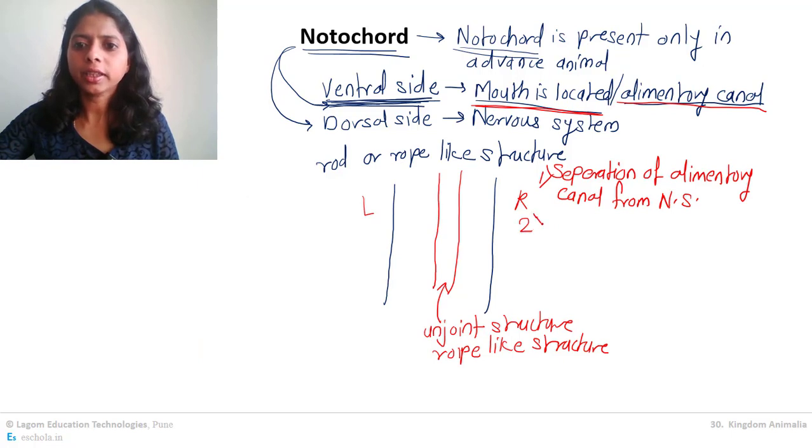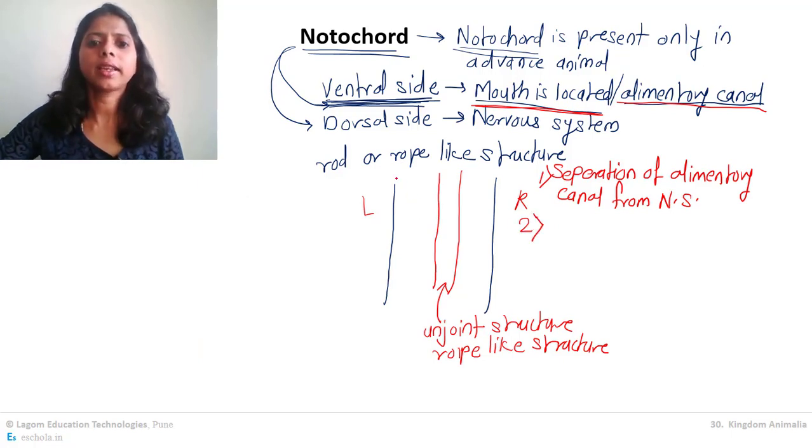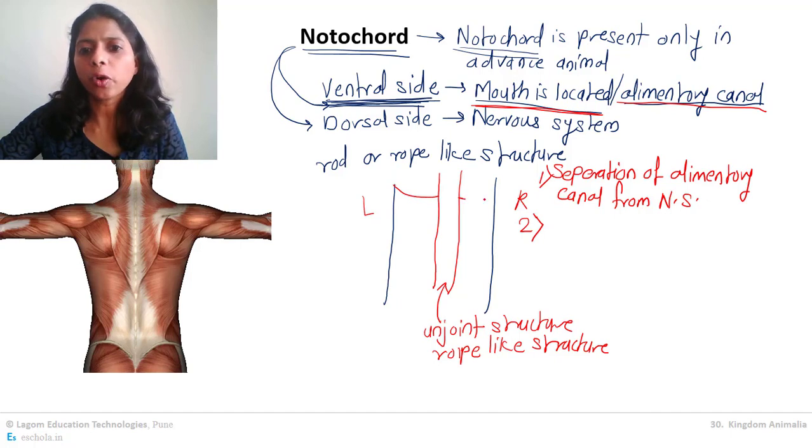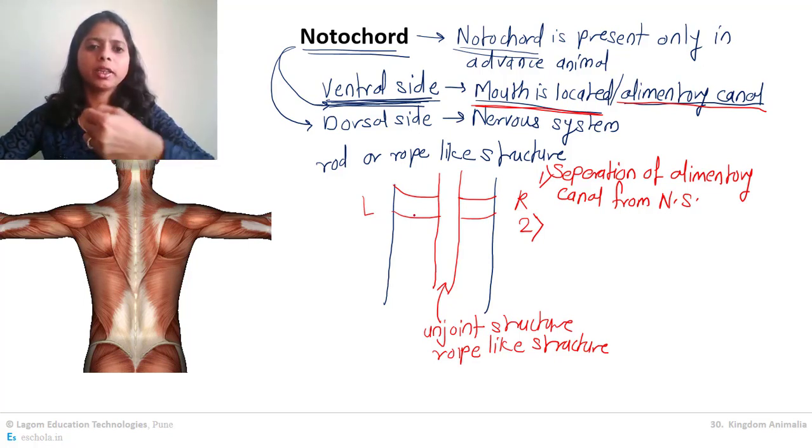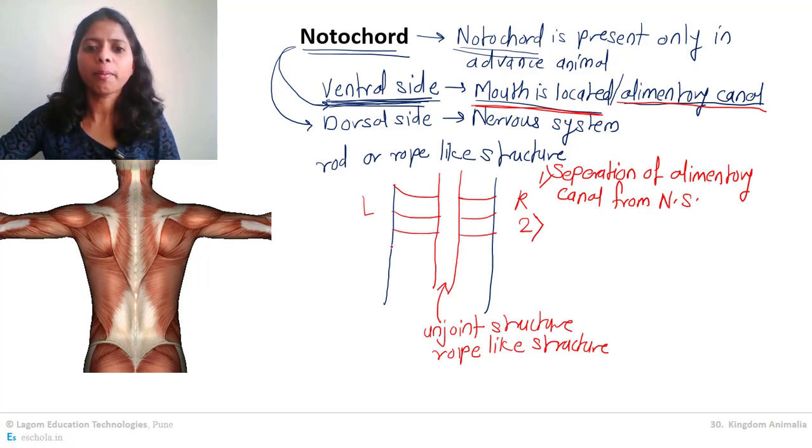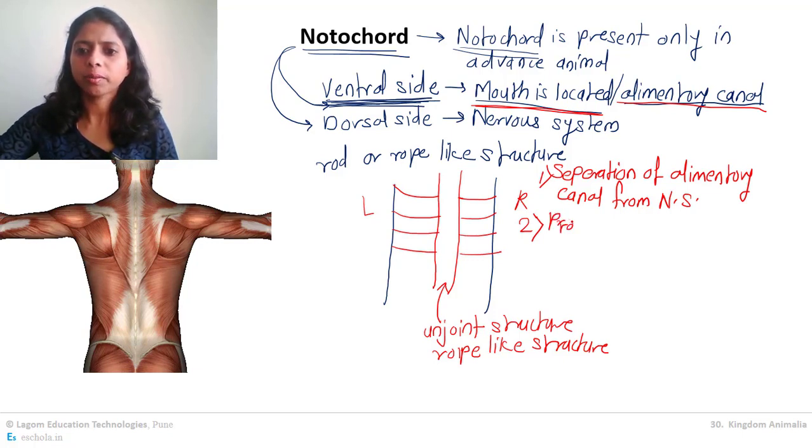The second function, try to understand this second function properly. Now, notochord, as I told you, is present only in the advanced animals. And advanced animals have very strong muscles on their backside. So, these strong muscles need something for their attachment. So, this is a rod passing through the center which provides attachment for the muscles of the back. So, providing attachment for muscles is the second function.